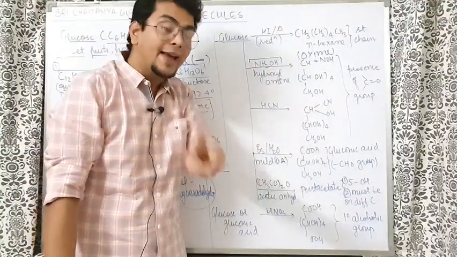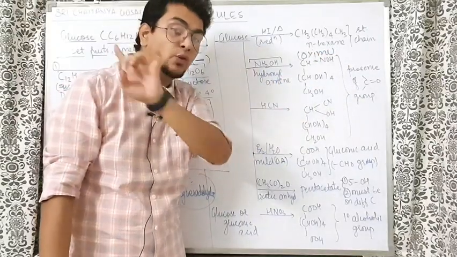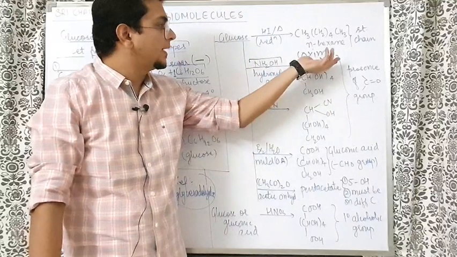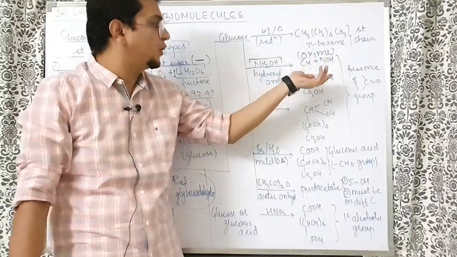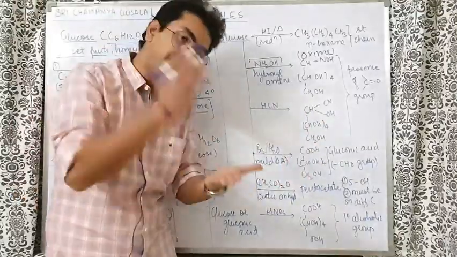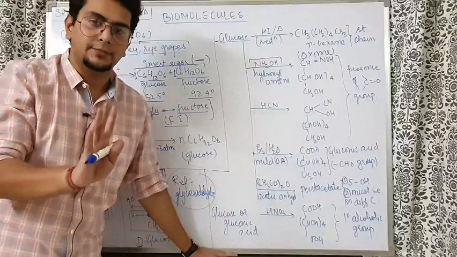Now still there was no guarantee. Here I have represented the structure as CH double bond NOH, but understand there is no guarantee yet. Chronologically explaining, there is no guarantee that NOH came on the first carbon or second carbon or third carbon or fourth carbon. Was it aldehyde? Was it ketone? Still no idea. But if hydroxylamine is reacting, that means either aldehyde or ketone is there.